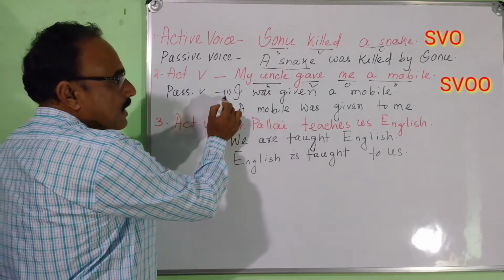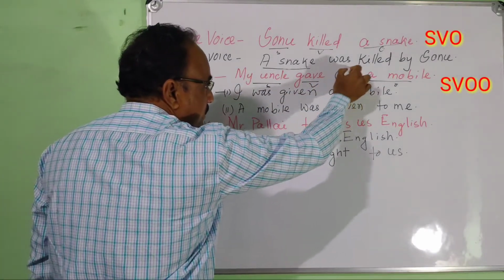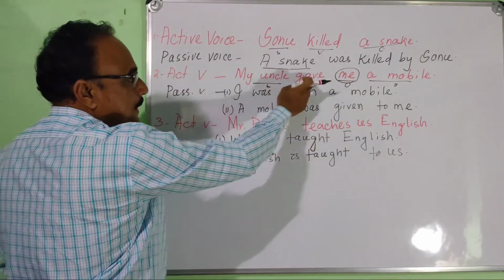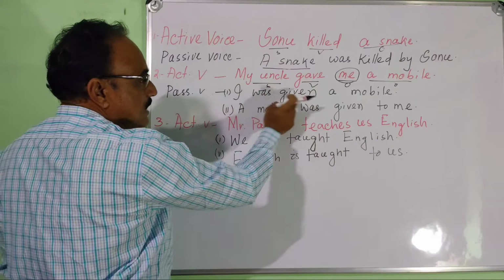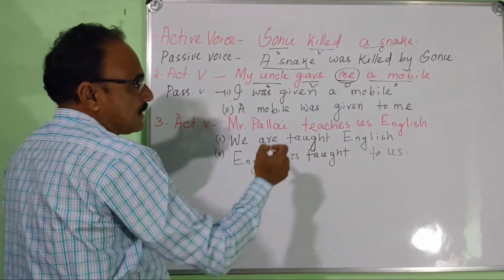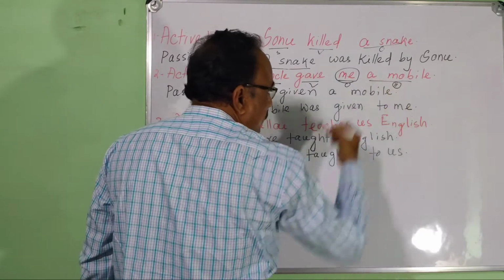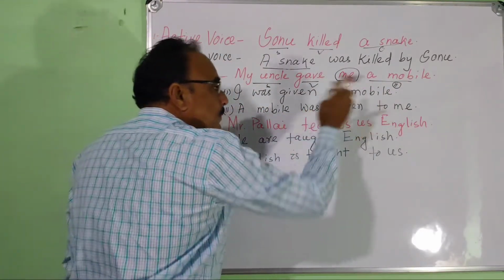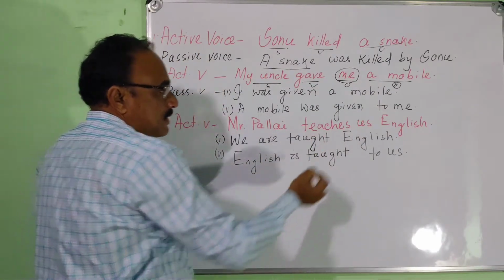Number 1. Here me is the object. The subject is I. It is past simple. I was given a mobile. Okay, the other object, the direct object, is mobile. A mobile was given to me. Here, to me.